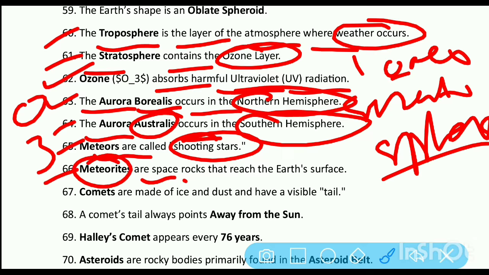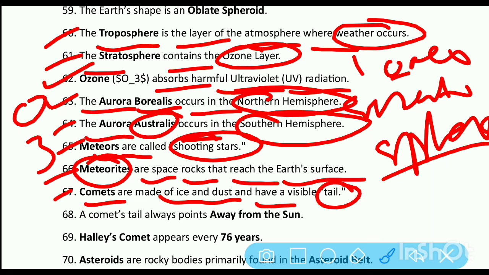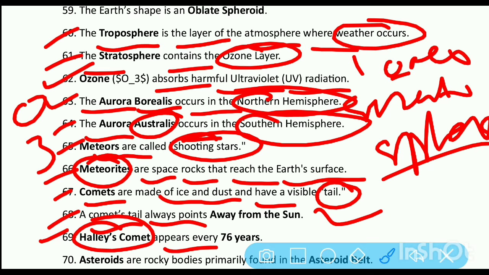Meteorites are space rocks that reach the Earth's surface. Comets are made of ice and dust and have a visible tail. A comet's tail always points away from the sun. Halley's comet appears every 76 years.